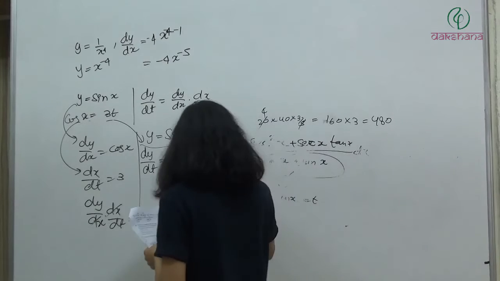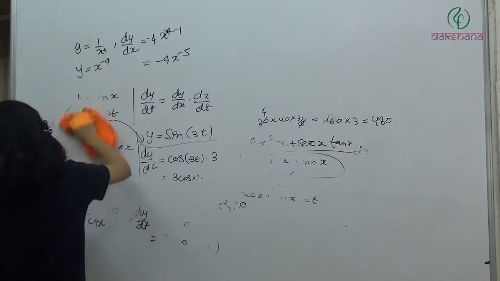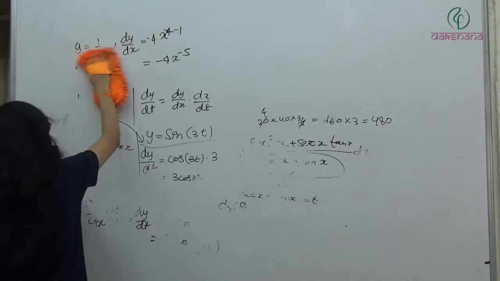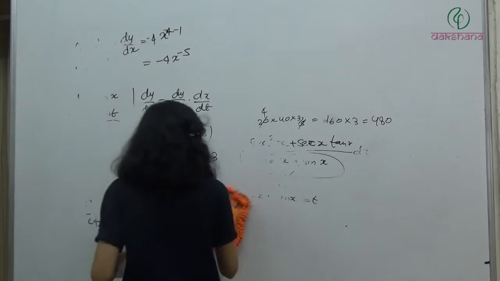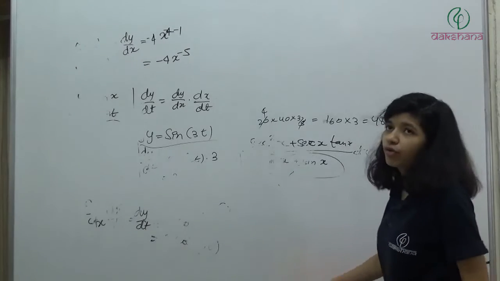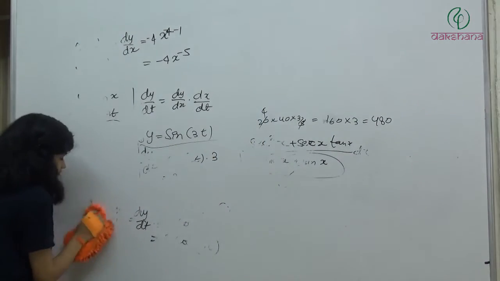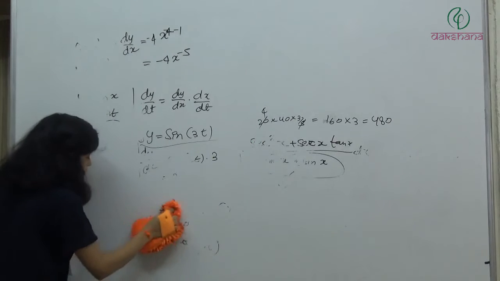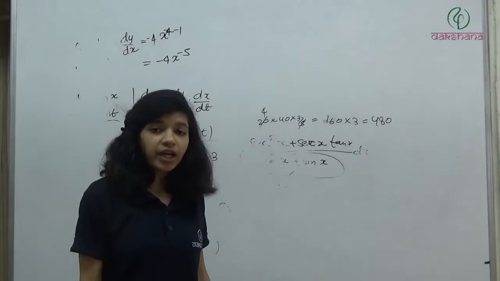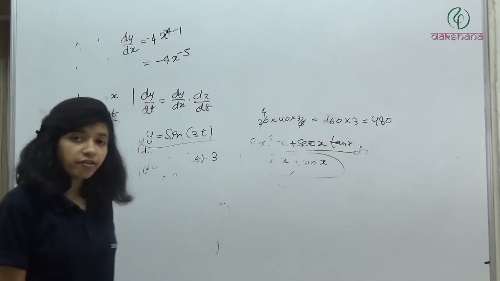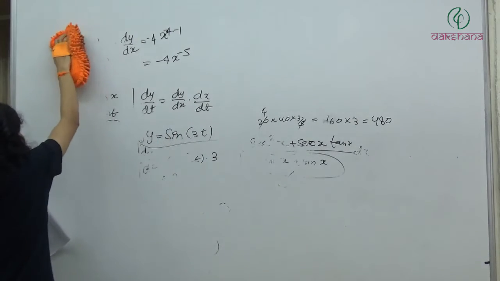Question number 66. Velocity of a particle varies with position x according to v is equal to 2x plus 5x square. The acceleration of the particle as a function of x will be. So how we can relate v, x and a, acceleration, velocity and displacement. We have v, t, x में relation होता है dx by dt is equal to v, dv by dt is equal to a, and one more relation we have v dv by dx is equal to a.